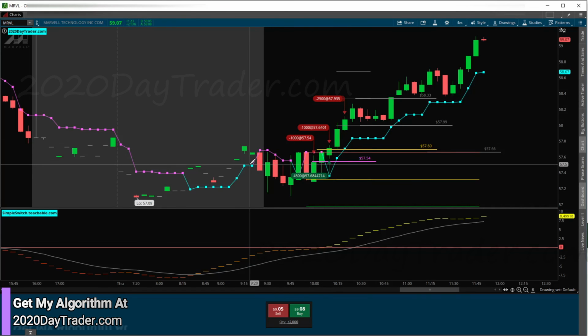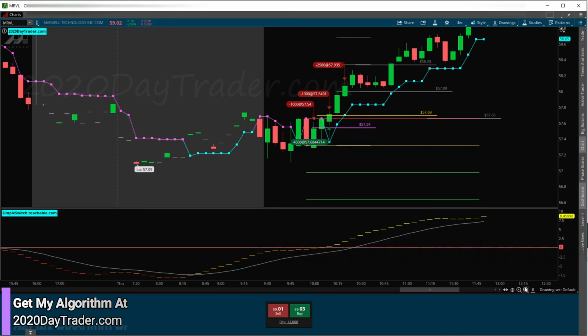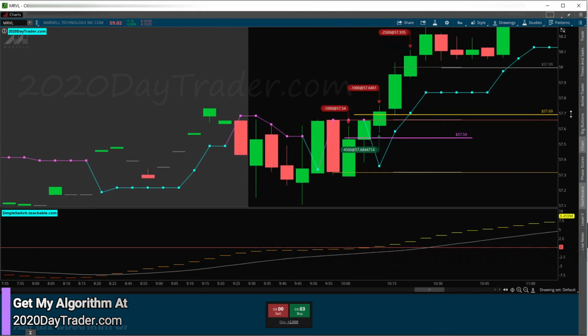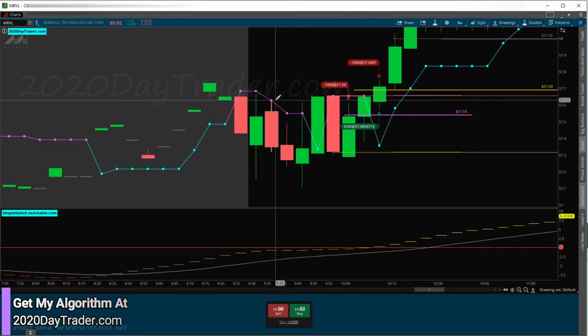But the biggest thing was this right here, right? Just zooming in a little bit here. We had this big candle. It's not a doji, but it's kind of like a doji in my eyes. There's some indecision here, and then we had this consolidation channel show up before the switch. The switch happened on a tower candle, right? So there could be just a long channel here, until it breaks high of day or low of day.